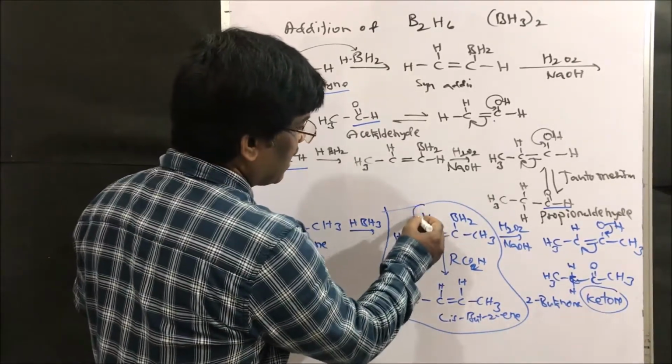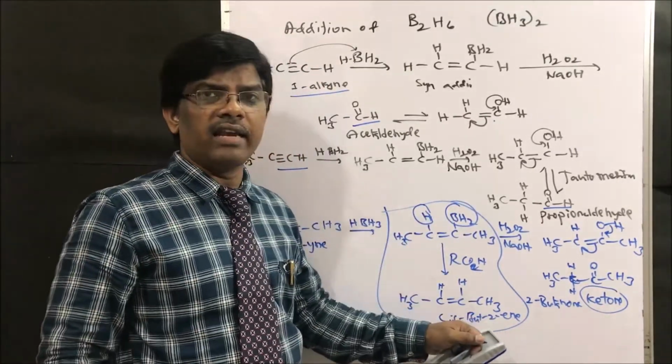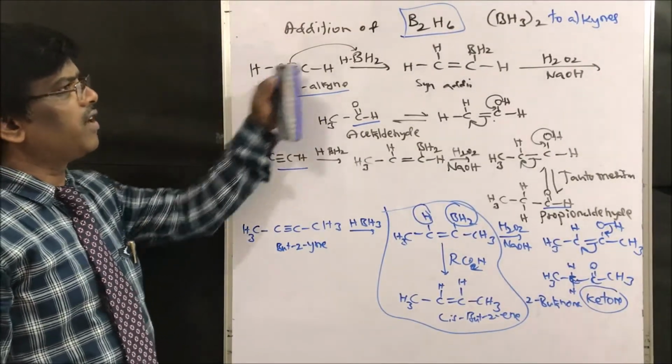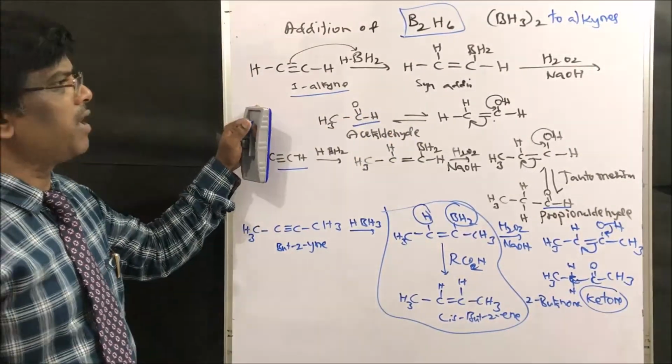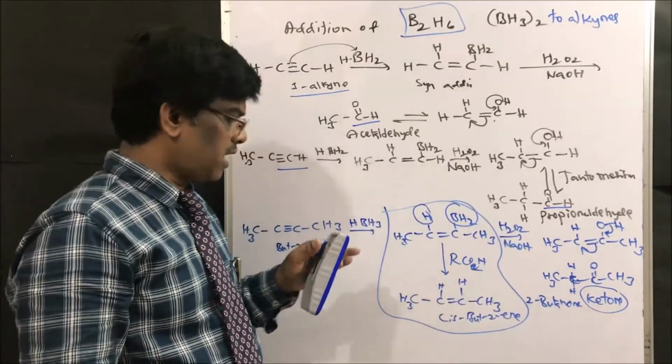Why? This is syn addition. It is going to give cis addition compound. That is cis alkene we are going to get. This is the reaction. Addition of diborane to alkynes, whereas primary alkyne gives aldehyde, secondary alkynes gives ketones. Right friends? Next.